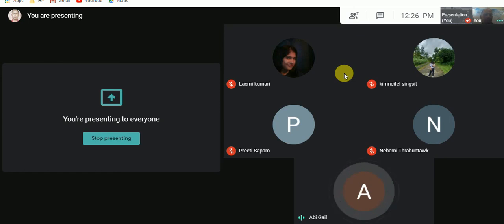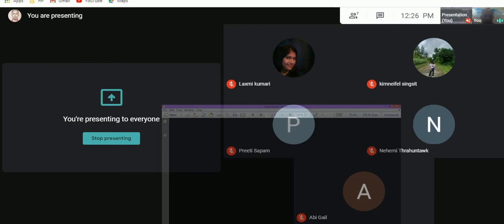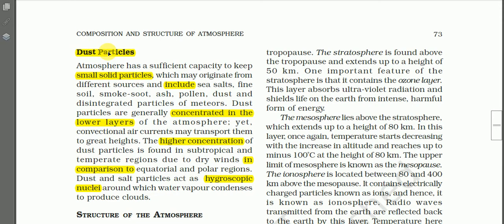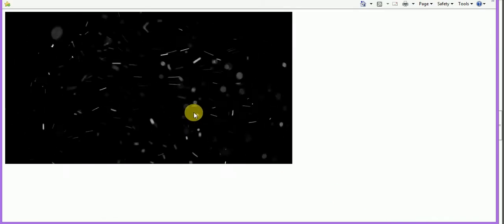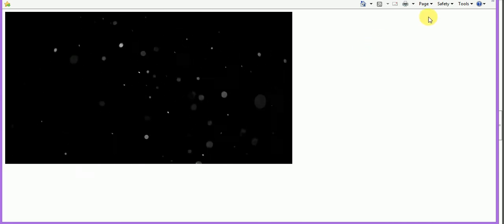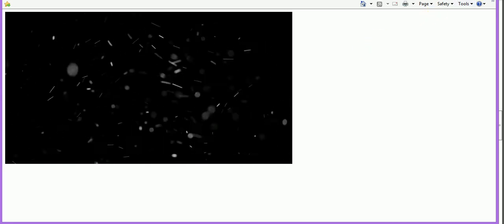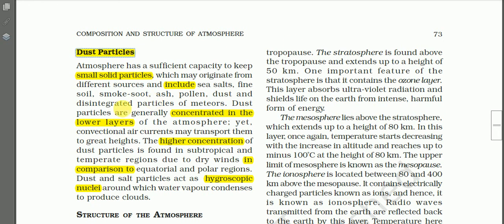Okay, then the last important composition of the atmosphere is the dust particles. These are particles which cannot be seen by our naked eye, and this is also a very important composition of the atmosphere. This is the movement of dust particles seen through microscopes. So let us read.